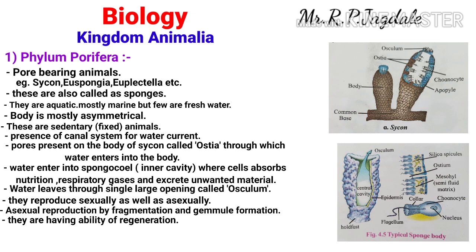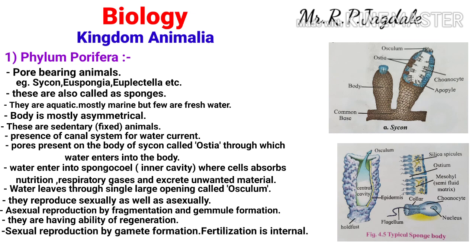Sexual reproduction is performed by the formation of gametes. Male and female gametes are formed. The fertilization is internal, that means the male and female gametes fuse inside the body. That's why it is called internal fertilization. The development takes place through an indirect larval stage, so a larval stage is there in the sexual reproduction of poriferans. This is about the phylum Porifera.